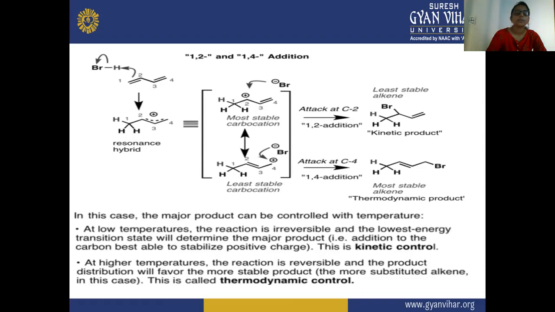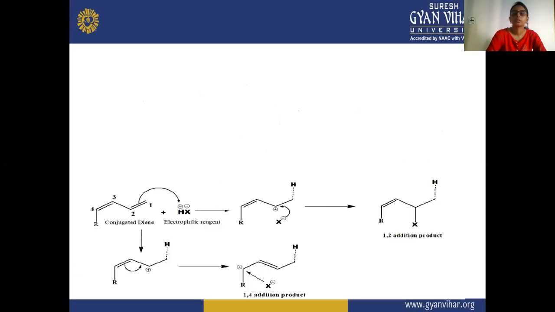Secondly, at higher temperature, the reaction is reversible. The reaction can be reversed, so the product distribution will favor the more stable product and the more substituted alkene. This is known as thermodynamic control, or your thermodynamic, and the product formed will be a thermodynamic product.